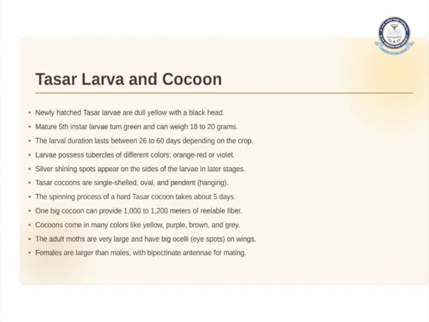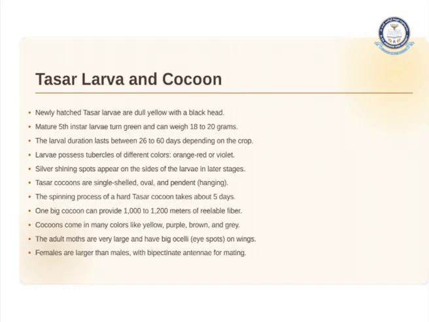Then we have tussar larva and cocoon. This is after newly hatched tussar larvae. They are dull yellow color and they have a black head. Mature 5th instar larva, they turn green and it weighs 18 to 20 grams. This larval duration will last 26 to 60 days depending upon the crop.